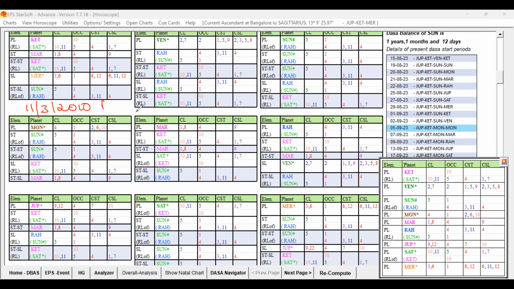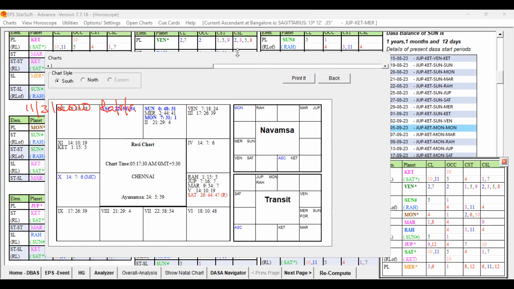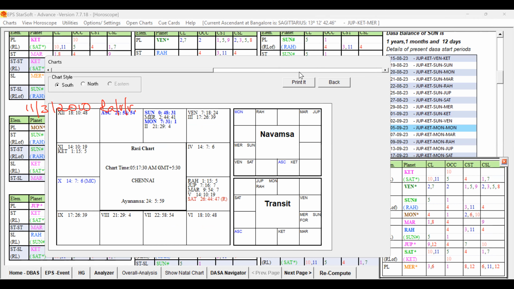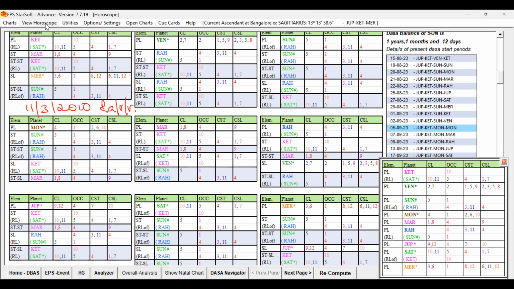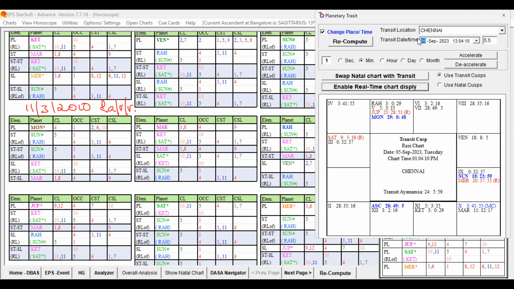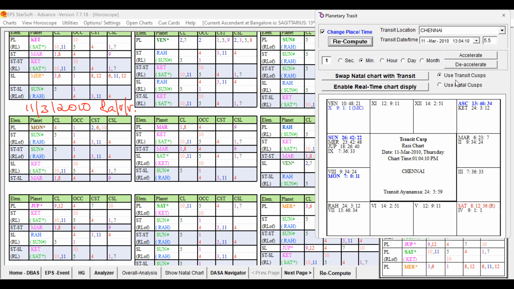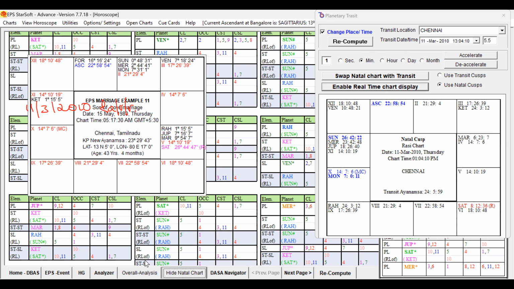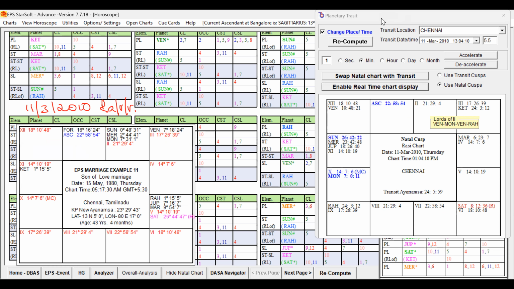Rahu, Venus, and Venus. Now let us have a look at the transit also, how it was supportive during that period, right? Oh, sorry, this is not the one. Transit. Yes. 11-3-2010. Definitely the key planets we discussed will play a role in that. Let us check that. Natal chart, let me keep it open so that we can find the support of the Jupiter transit in the natal planet positions.